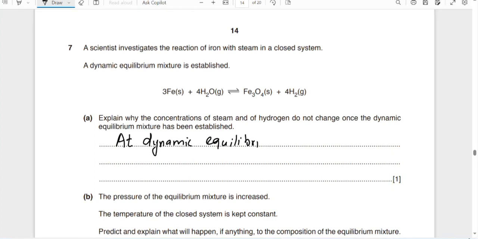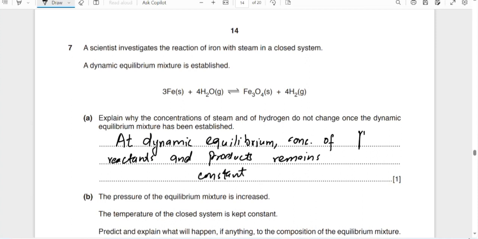At dynamic equilibrium, the concentration of reactants and products remains constant, because the rate of forward and reverse reactions is equal.